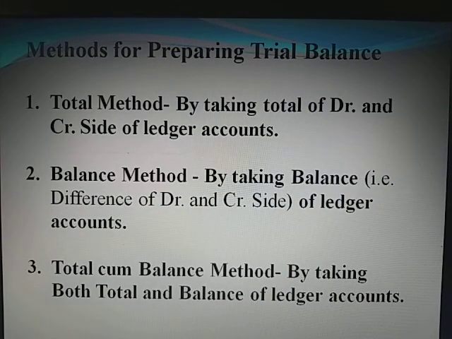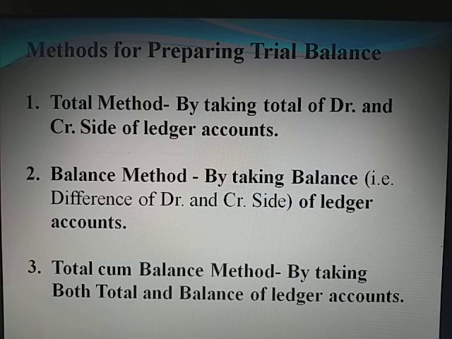Now, methods for preparing trial balance. There are three methods for preparing trial balance. First is total method, second is balance method, and third is total cum balance method. First, total method. In total method, trial balance is prepared by the total of debit and credit side of ledger accounts. Second, balance method. In balance method, trial balance is prepared by taking balances, that is the difference of debit and credit side of ledger account.